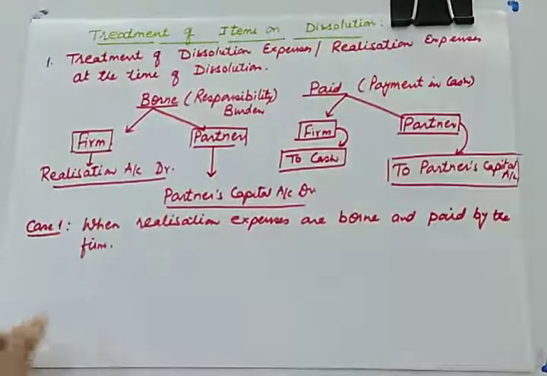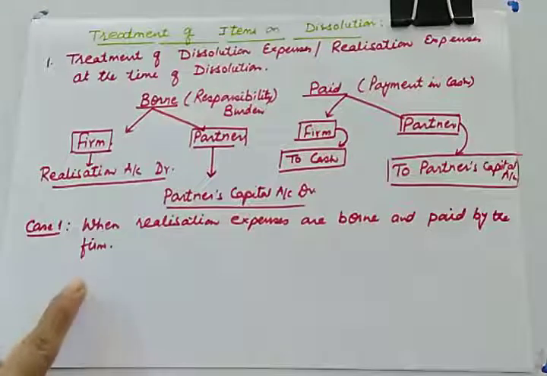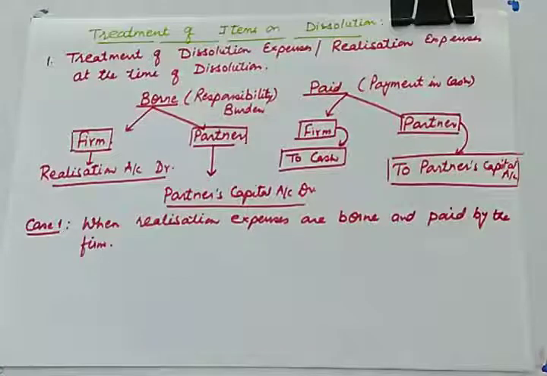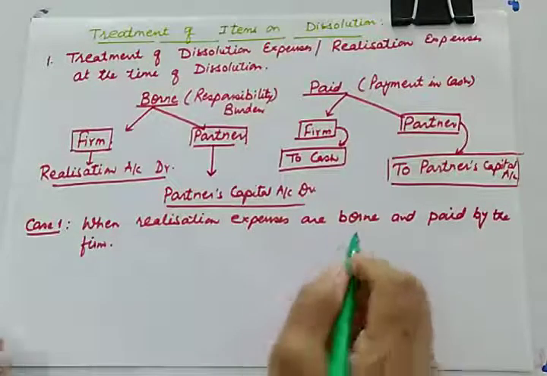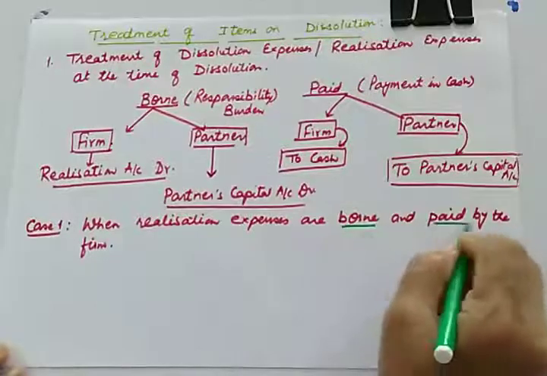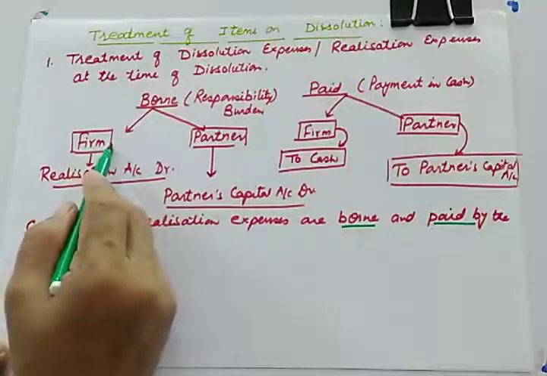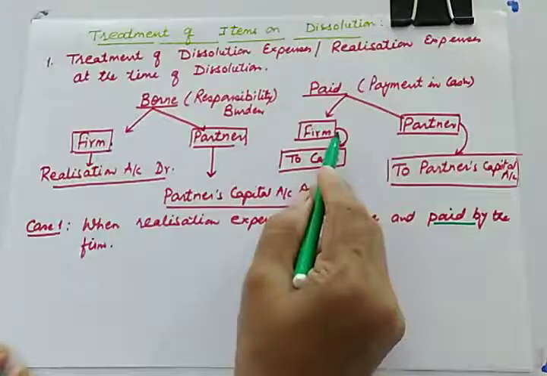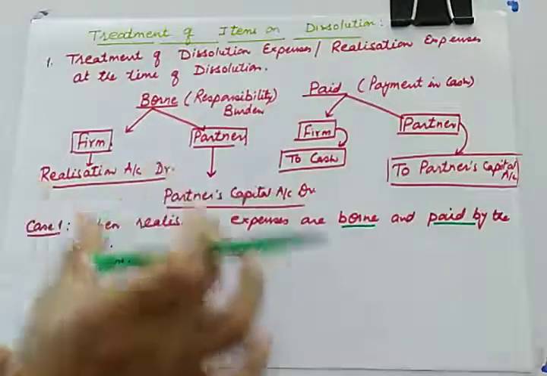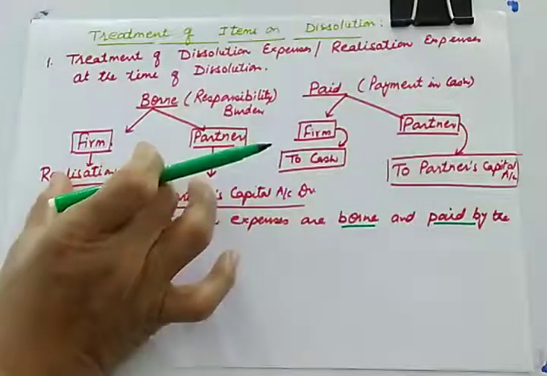When realization expenses are borne as well as paid by the firm, then what will happen? According to this, borne and paid by the firm, so this concept will be used as well as this will be used. So what is the journal entry for bearing realization expenses?